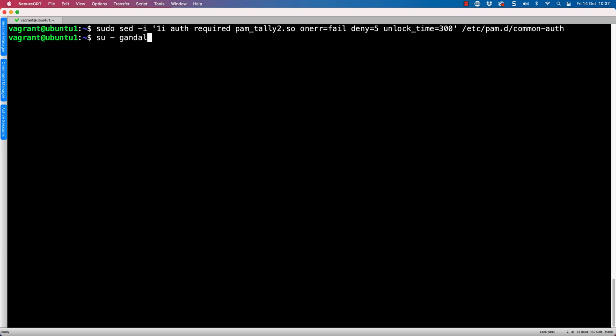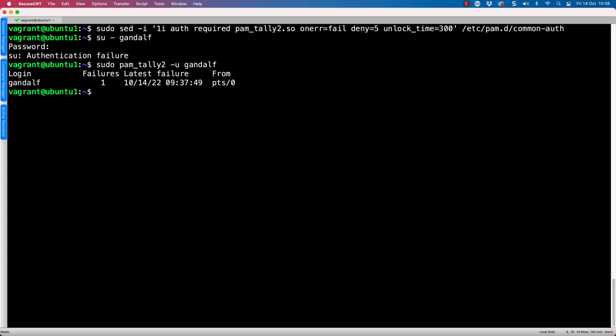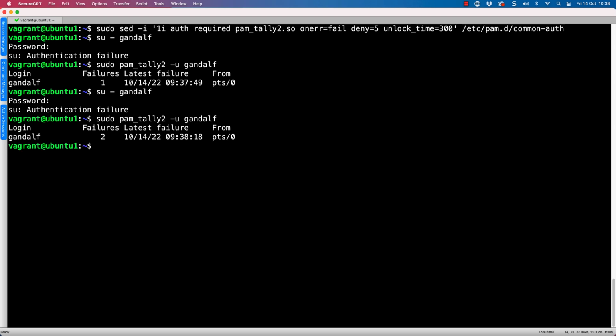As we try testing our Gandalf account again, we can see putting in a bad password doesn't change anything. We still don't get access. But when we take a look at our pam_tally2 command, we will be incrementing that bad login count. So if we look at it for our user Gandalf, we can see we've now got a failure, and that failure count is going to increment, and it will increment until we are locked out. So we can see it's got to 2.